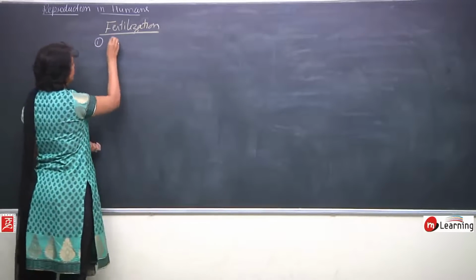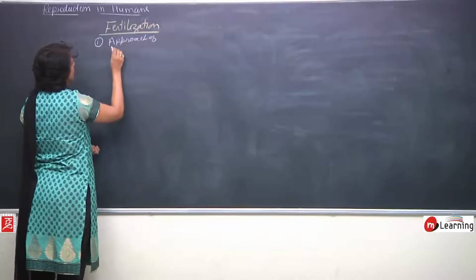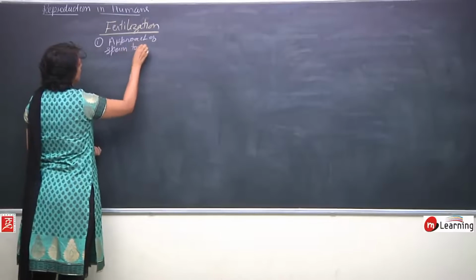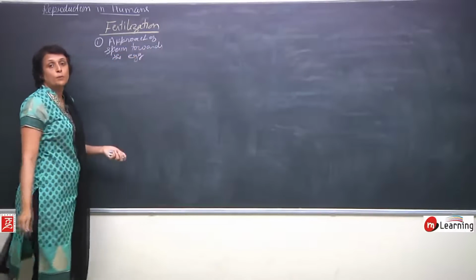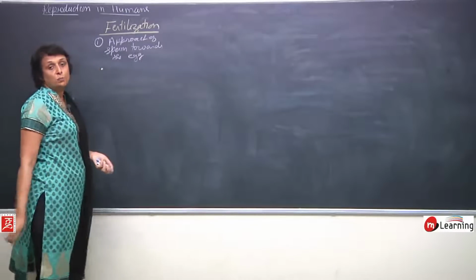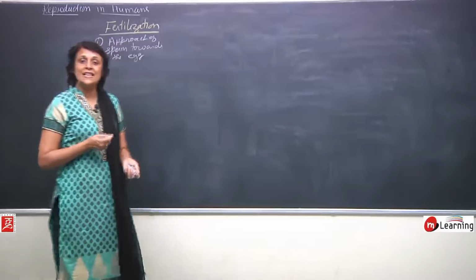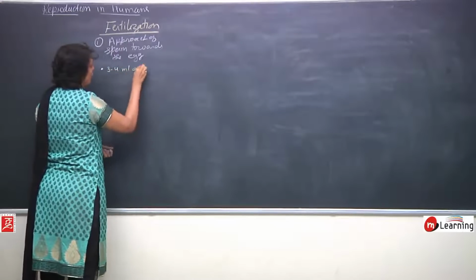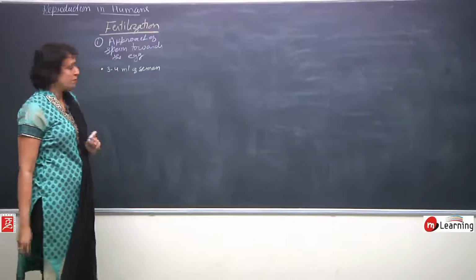So first step is approach of sperm towards the egg. How does it approach? Number one, how many sperms are deposited? When the sperms are deposited, it's the complete secretion which is known as semen. About 3 to 4 milliliters of semen is deposited in the female reproductive tract.